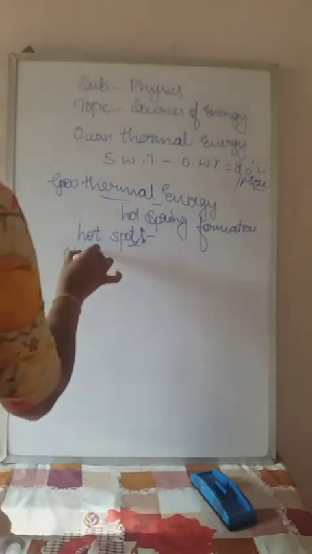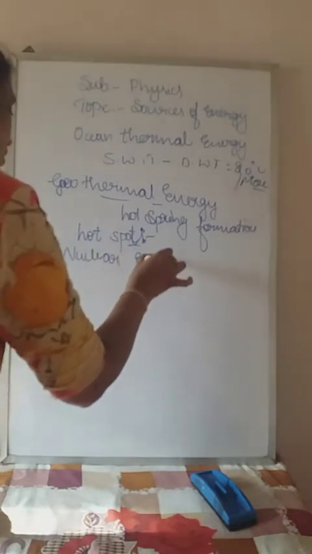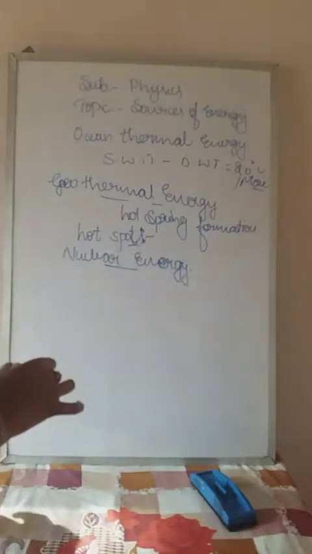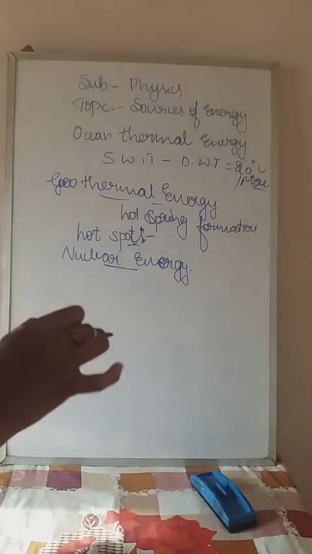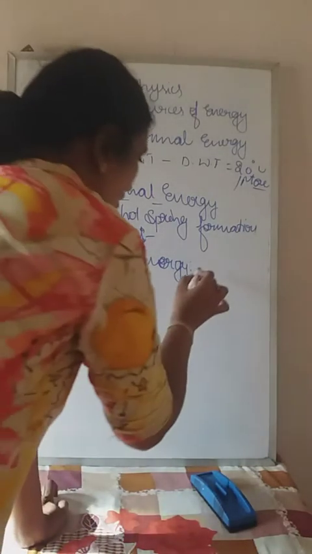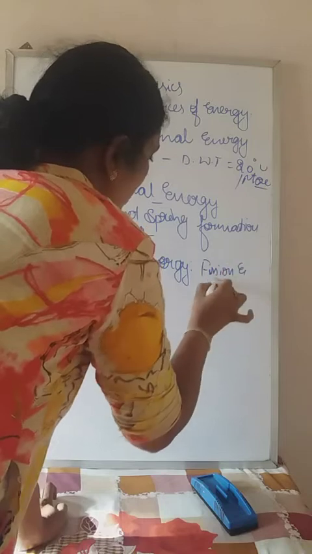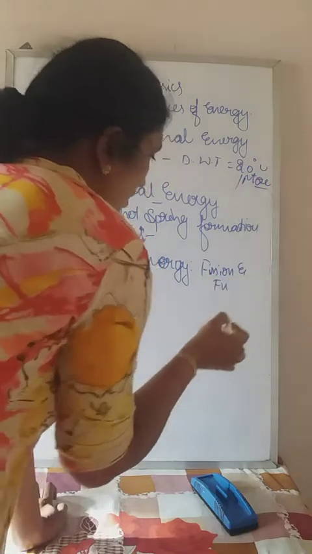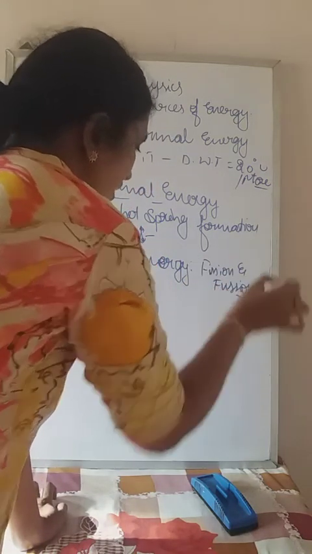Next we have to move to another alternative source of energy, that is nuclear energy. I told you already what nuclear energy is. Nuclear energy is the energy produced by nuclear fission or fusion. Even in the sun, the enormous output of energy is by fusion, not fission, it is fusion.